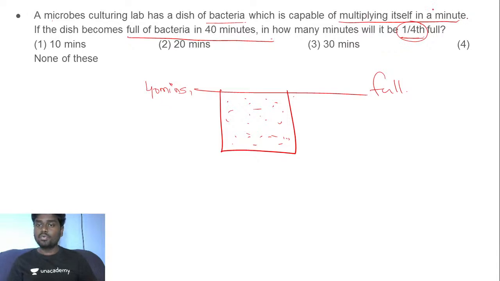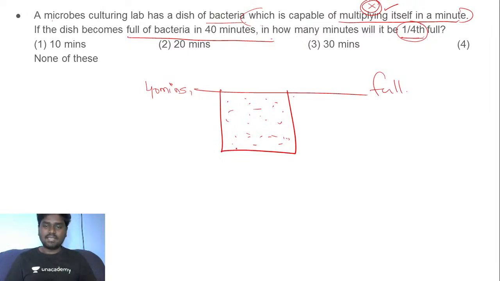For the people who didn't understand this statement, they'll be logically thinking: in 40 minutes it gets full, then half full it's going to be 20 minutes and quarter full it's going to be 10 minutes. But that's not the case here. If you understand this clue, it will lead you to the right answer. Listen very carefully. As I told you already, it simply doubles itself every minute.